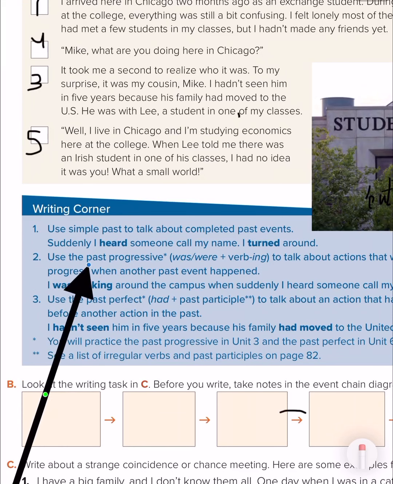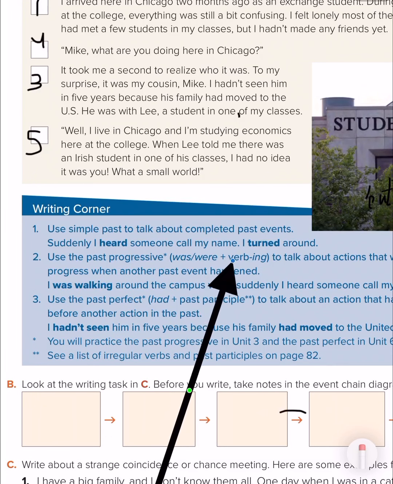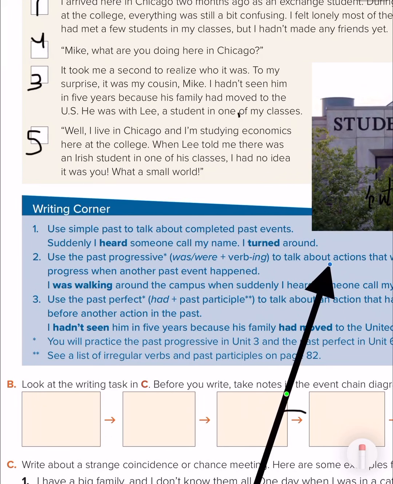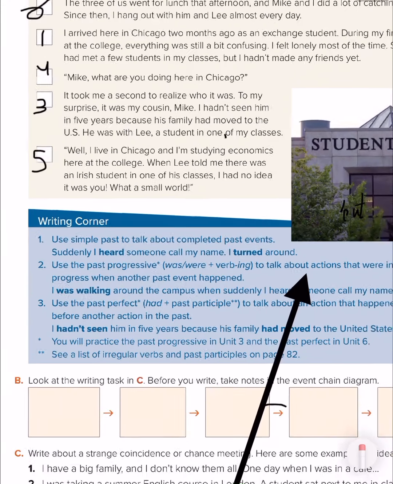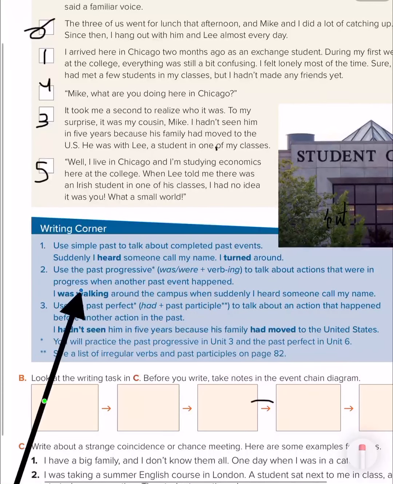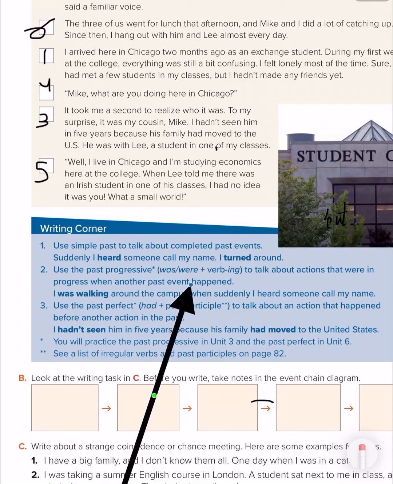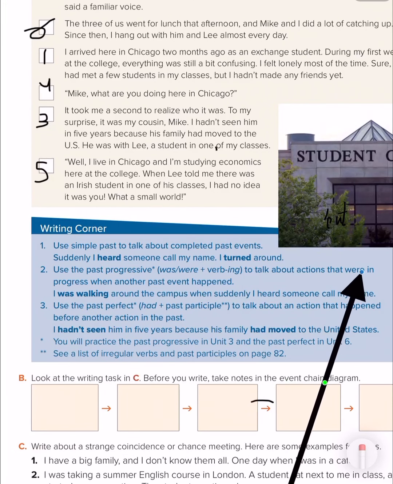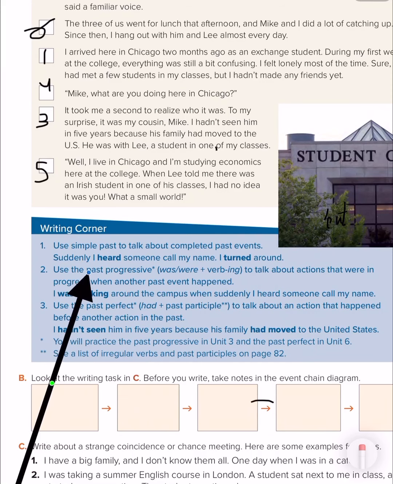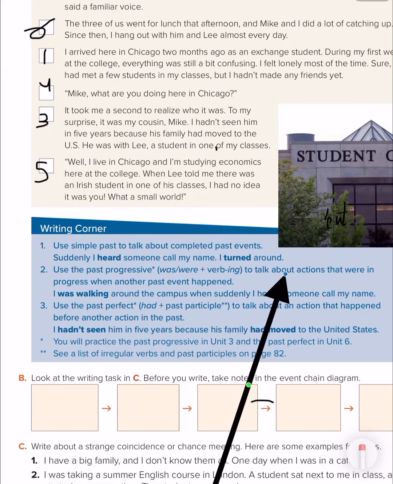Number 2, use the past progressive, was and were plus verb ing, to talk about actions that were in progress when another past event happened. So look what do we have here. When can I use the past progressive? I use the past progressive when I want to talk about actions that take a lot of time, and during that action there is another action that happened at the same time.